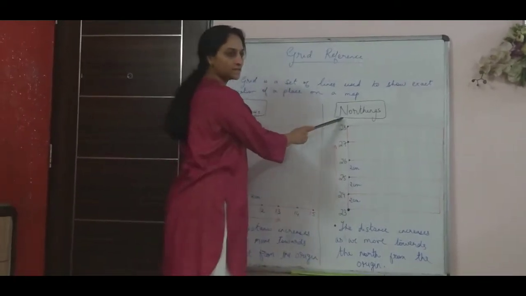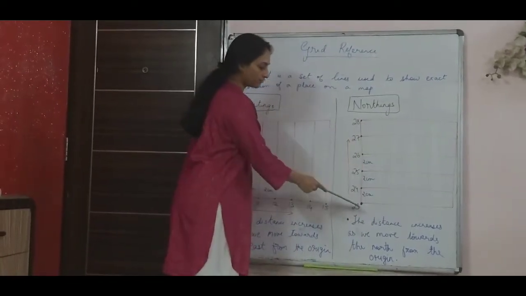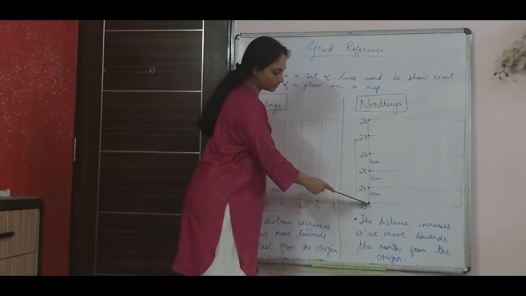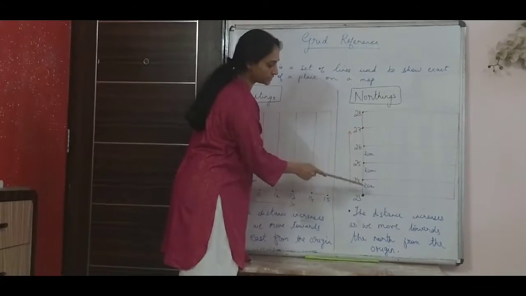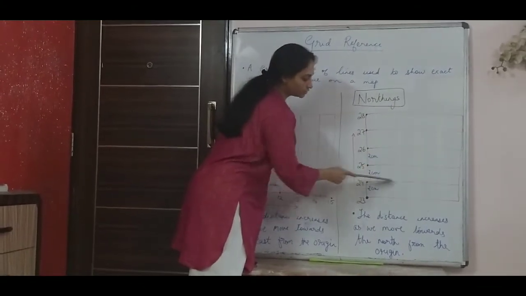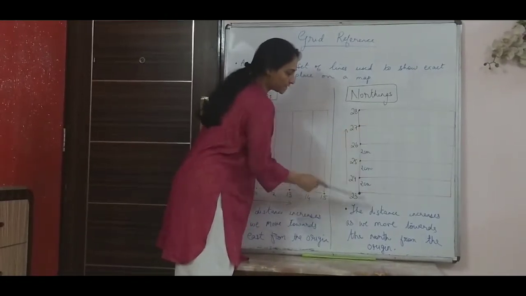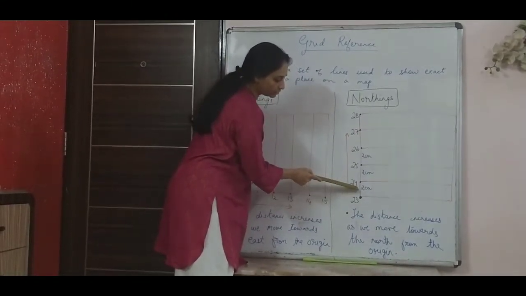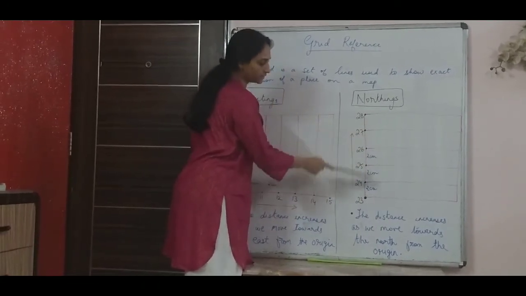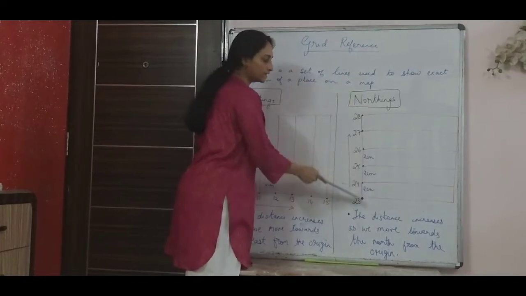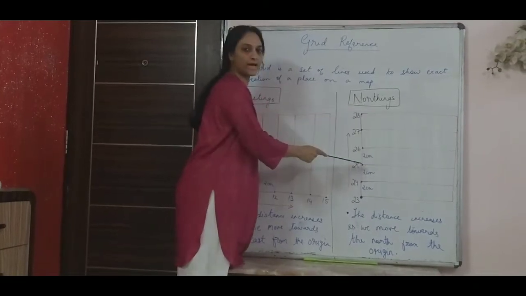Now this is called the northings. Northings means from the starting point, that is the point of reference, as one moves towards the north, the distance increases. So see these horizontal lines. These red horizontal lines indicate the northing. As one moves from the origin, the distance increases. See, this is 23, 24, 25, 26, 27, 28. So as one moves towards the north, the distance increases and the numbers are also increasing here. So those are called northings.